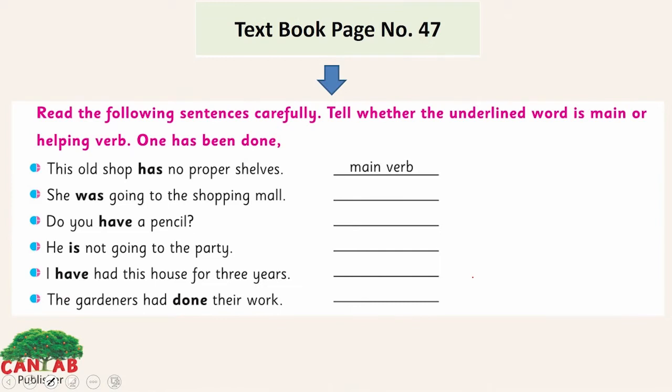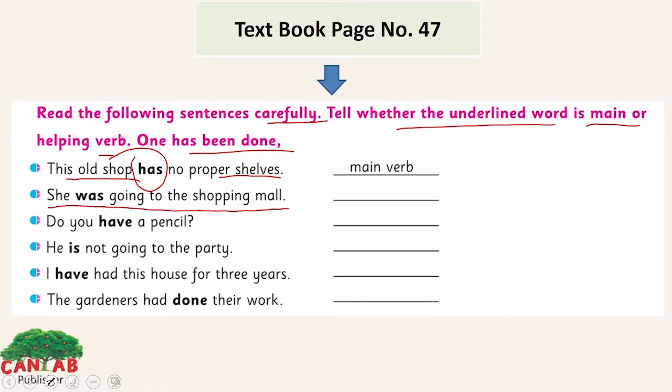This is the exercise of it. Read the following sentences carefully. Tell whether the underlined word is a main or helping verb. One has been done: this old shop has no proper shelf. Here we have no other verb, so has here is the main verb. But you need to tell whether this is a main verb or a helping verb. The first one is the main verb. The second one: she was going to the shopping mall. Yes, we have the main verb going here, so was is, yes, the helping verb here.